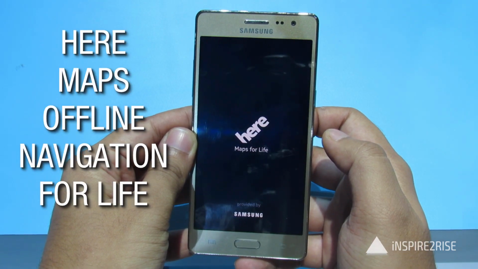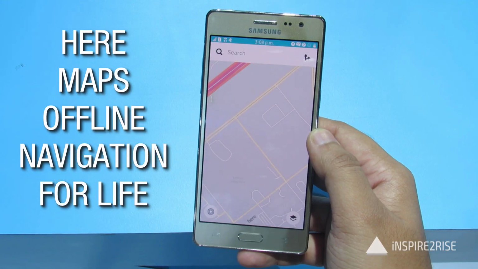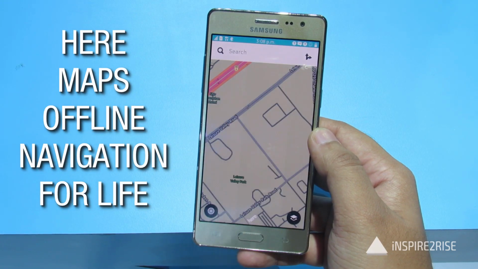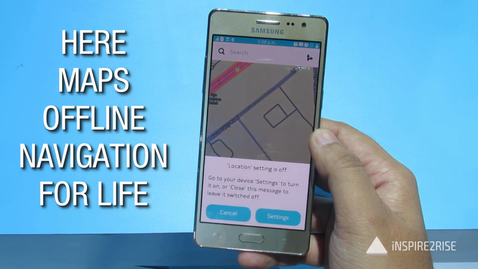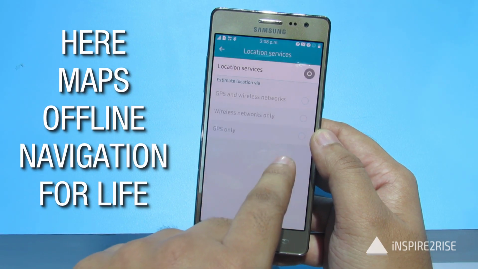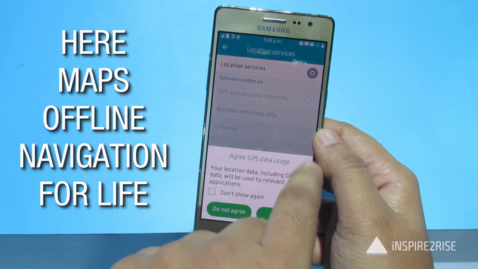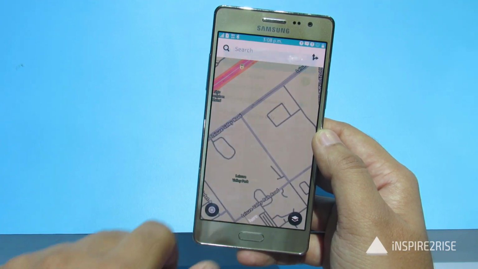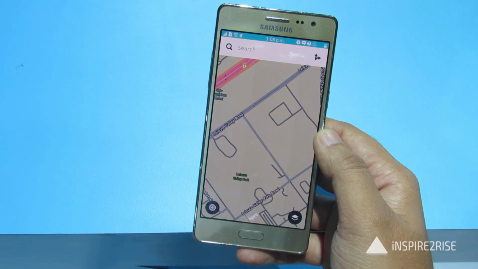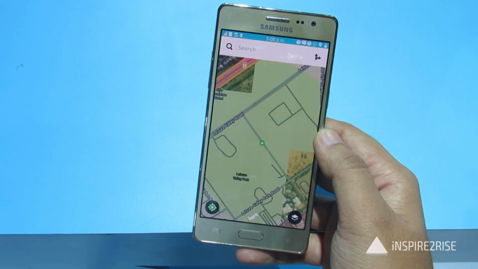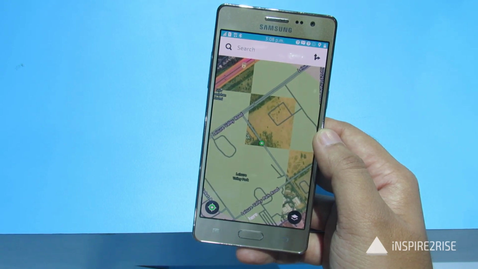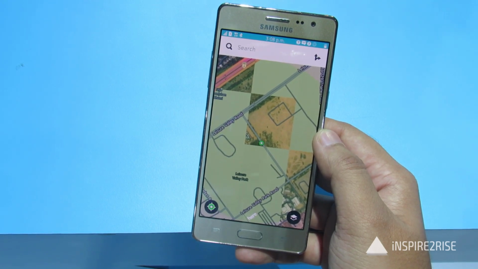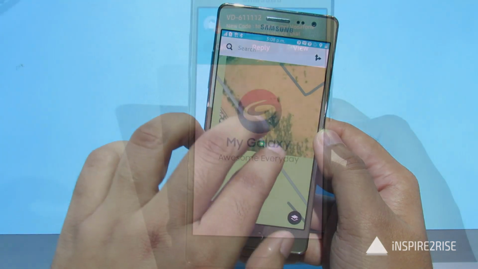Essential apps come preloaded on it, like WhatsApp, Facebook, and Here Maps for life. It takes offline navigation to a really next level, so that's really great for users. Here Maps also allows you to have offline navigation, and you can view satellite images and everything else. So all in all, you get a really nice budget smartphone with decent mapping abilities.